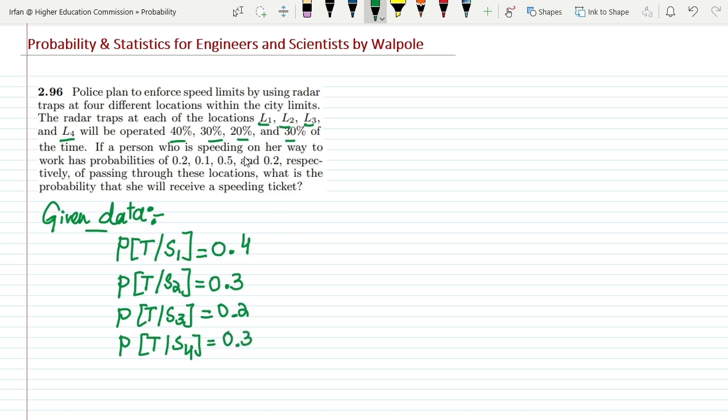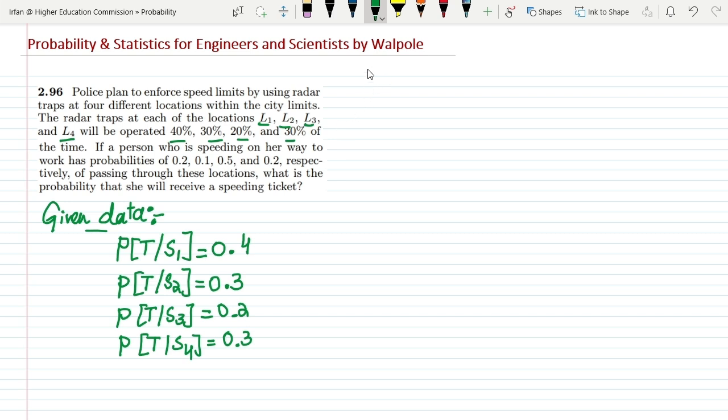If a person who is speeding on her way to work has probabilities of 0.2, 0.1, 0.5 and 0.2 respectively of passing through these locations, what is this? This is basically the probability of the overspeeding.